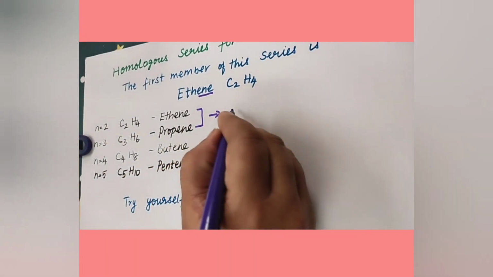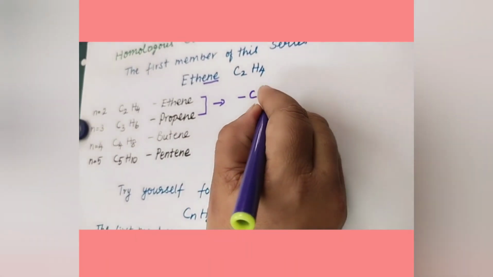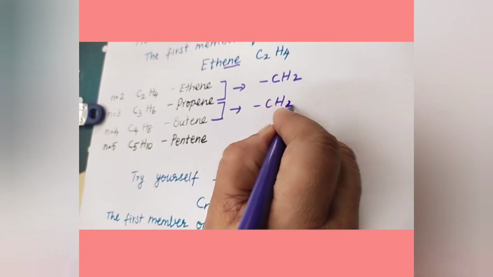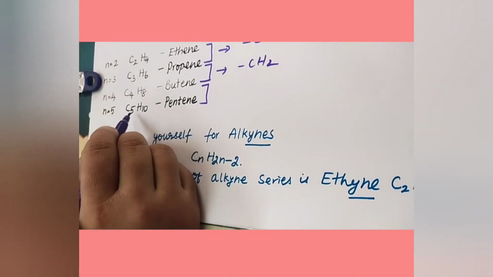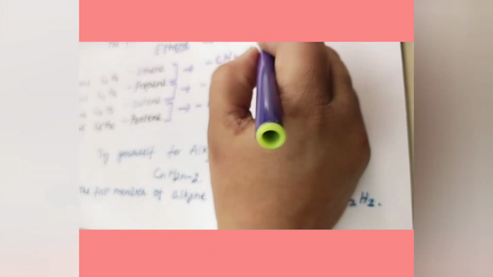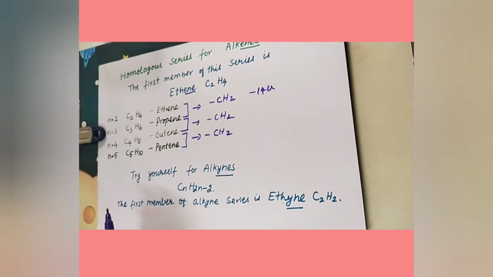Here also we can try the successive members. You can see one carbon is increased and two hydrogens are increased, again a CH2 unit. Between carbon number 3 and carbon number 4 also. The first member starts only with carbon number 2. Between 2 and 3, again that same CH2 group. Between 3 and 4, one carbon is increased and two hydrogens are increased, and molecular mass by 14 units. So it is a homologous series of alkenes, having a double bond.